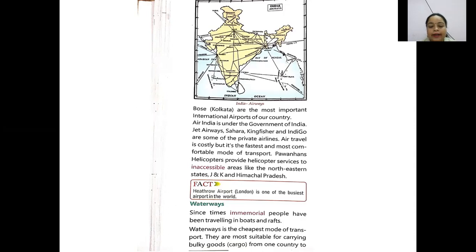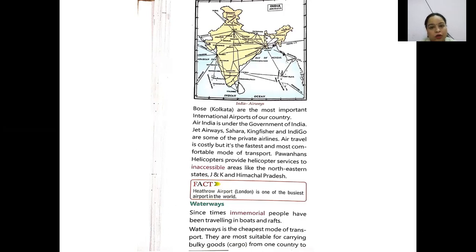Okay, Air India is under the government of India. Jet Airways, Sahara, Kingfisher, and Indigo are some of the private airlines. You people might have traveled on various flights, and you may have traveled on Air India also.